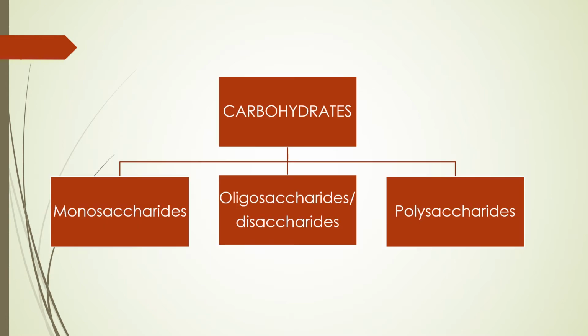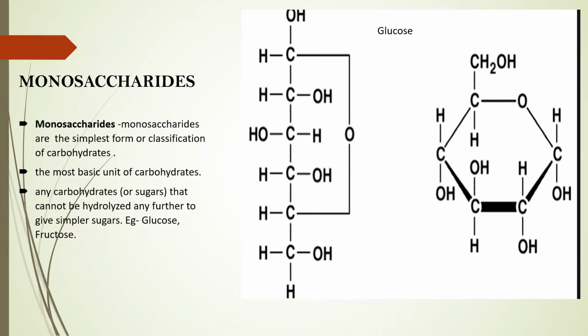Here we come to the classification of carbohydrates. There are three types of carbohydrates, that is monosaccharides, oligosaccharides, or they are called disaccharides, and the last one is polysaccharides. Now we'll see how they differ from each other. So the next topic is monosaccharides.